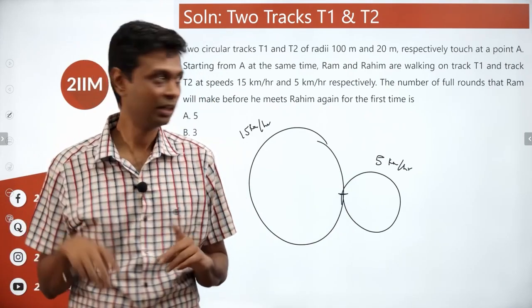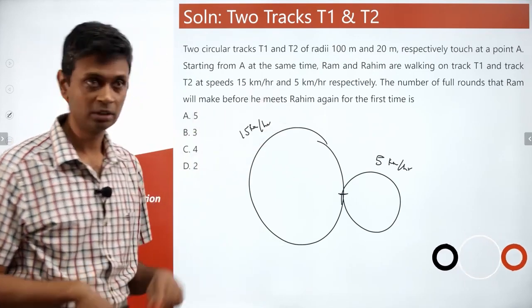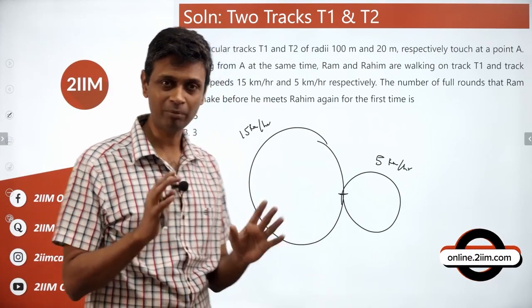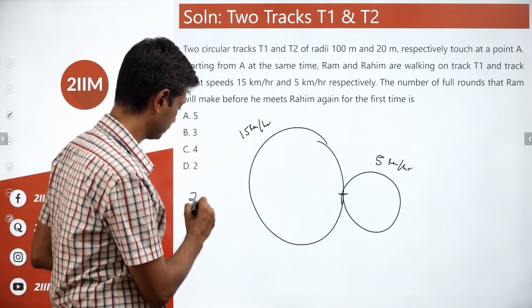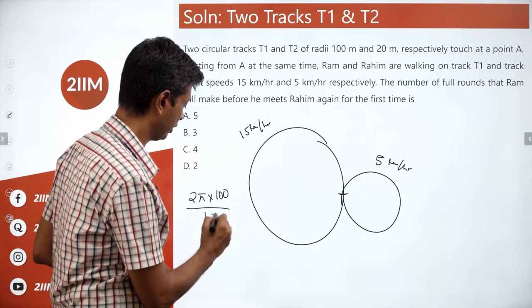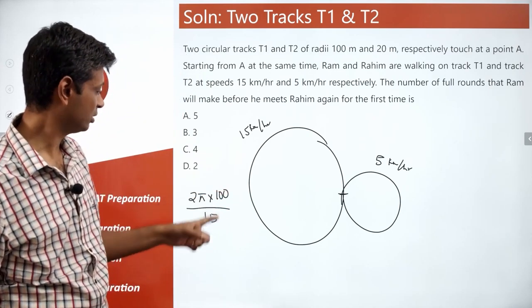That's the idea. Right? Now, this has a radii of 100 meters. We'll have to think about 2 pi into 100. This has a radii of 20. We'll have to think about 2 pi into 20. So, time taken is 2 pi into 100 by 15. Remember, this is in meters, this is in kilometers per hour.